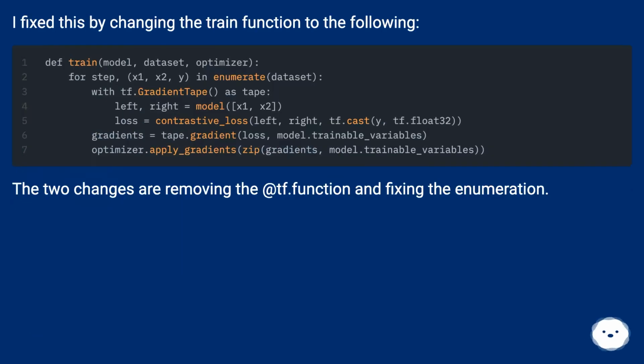I fixed this by changing the train function to the following. The two changes are removing the @tf.function and fixing the enumeration.